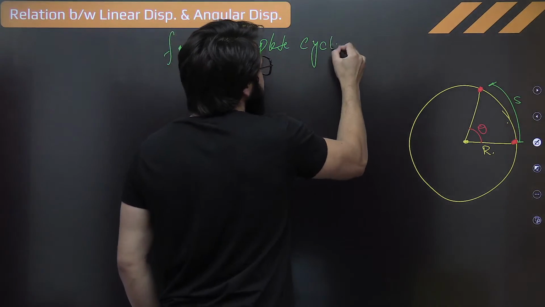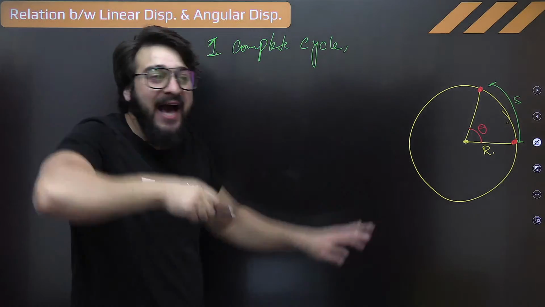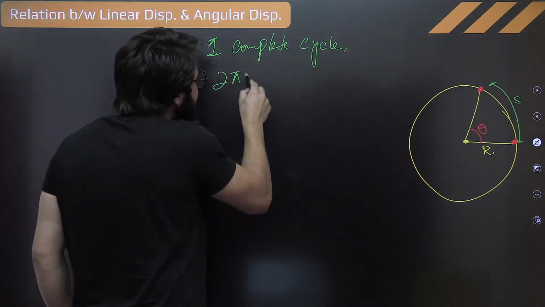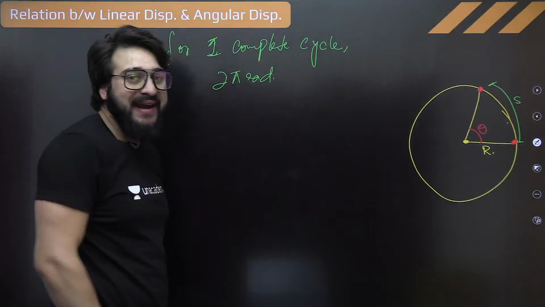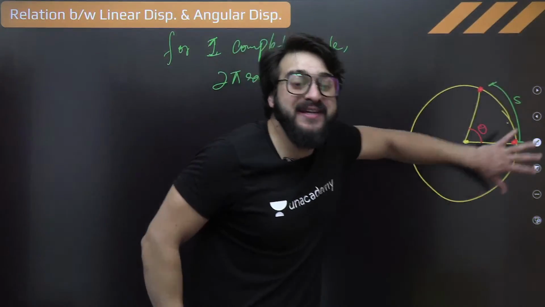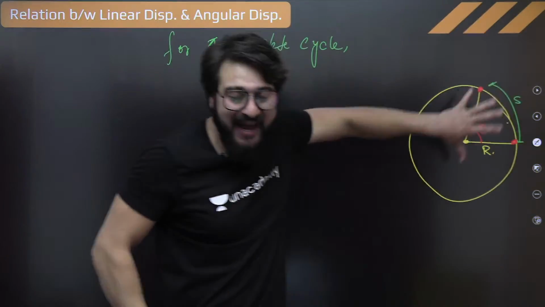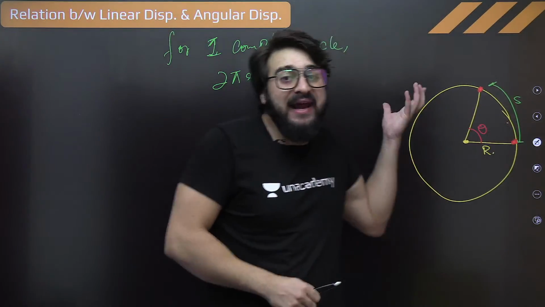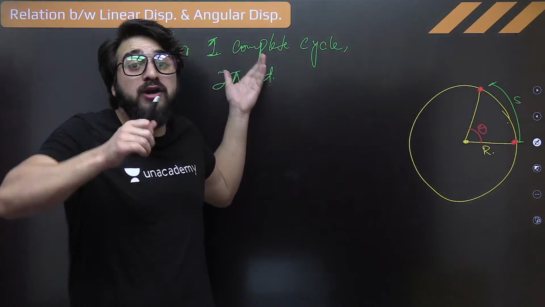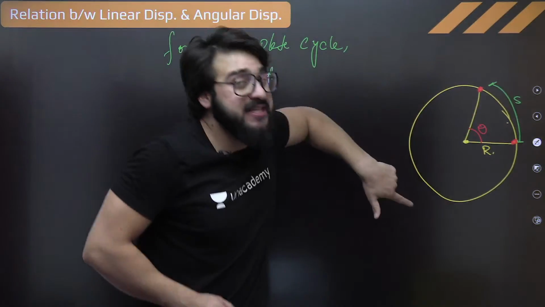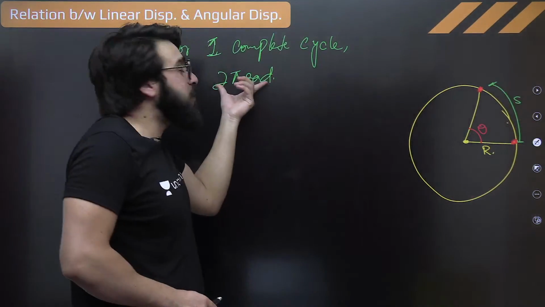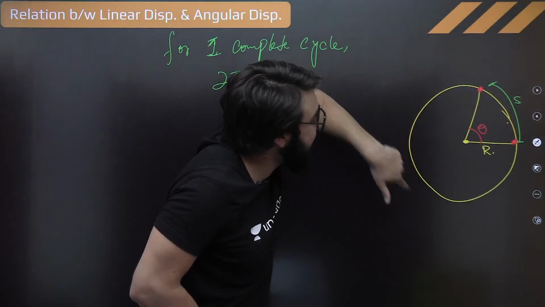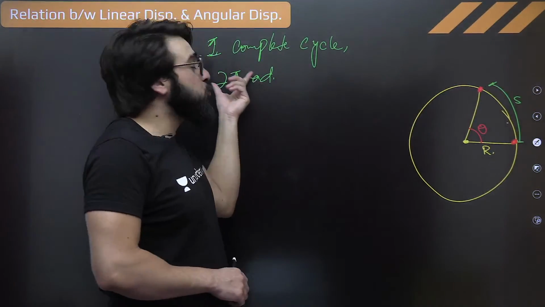Can I say that the particle has moved 2 pi radians, 100%? We say this is 360 degrees, or in terms of radians, 2 pi rads. Now, in this 2 pi radians, the particle has moved angularly how much? Theta. You will say, sir, theta it has covered is 2 pi radians. If the particle has covered the entire circle, we say it has covered 2 pi radians.